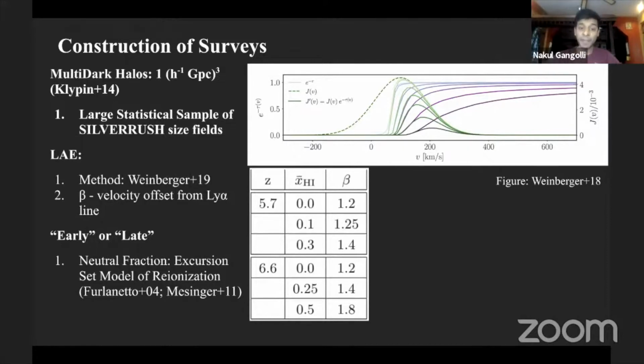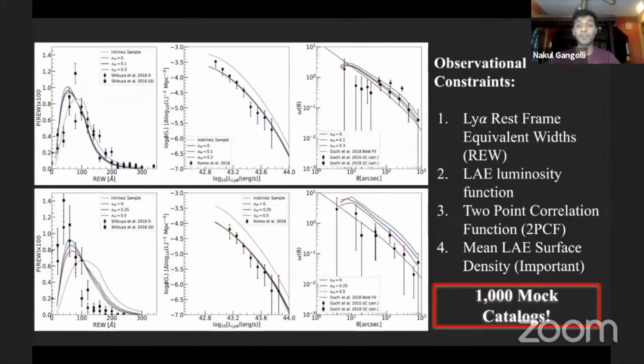Then we tune beta specifically such that we match our observational constraints, which include the Lyman-alpha rest-frame equivalent width, the LAE luminosity function, and the 2-point correlation function. We also keep our mean LAE surface densities fixed between all our models, and that will become an important caveat later on. We set the mean LAE surface densities to be the same as in the SILVERRUSH fields at their corresponding redshifts. At the end of the day, we are left with 1,000 mock catalogs for each of our different models, for a grand total of 6,000 fields of view.